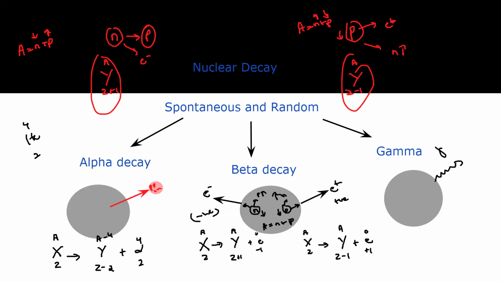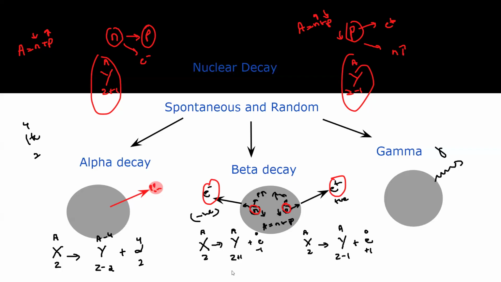Is it clear, the two beta decays, the positive and the negative? In a negative beta decay, only a neutron breaks down. In a positive beta decay, a proton breaks down. So the breakdown of a neutron results in a negative beta decay. The breakdown of a proton results in a positive beta decay. Is it clear? Any doubt in this? So positive beta decay only occurs when the proton breaks down.